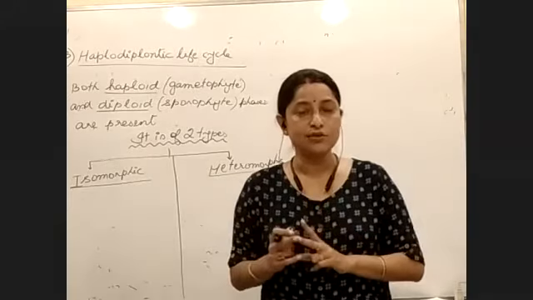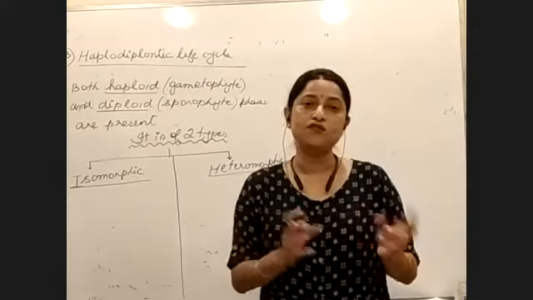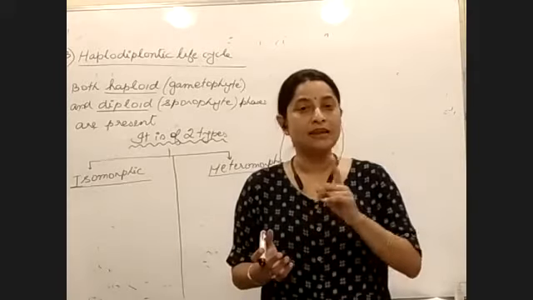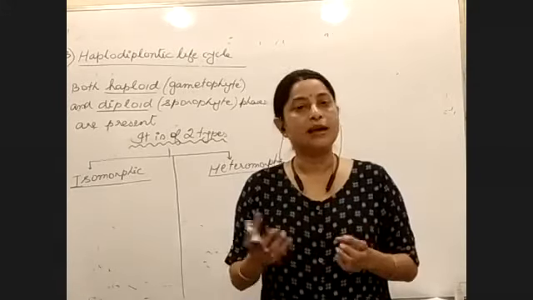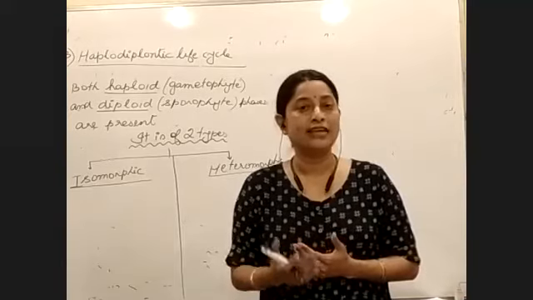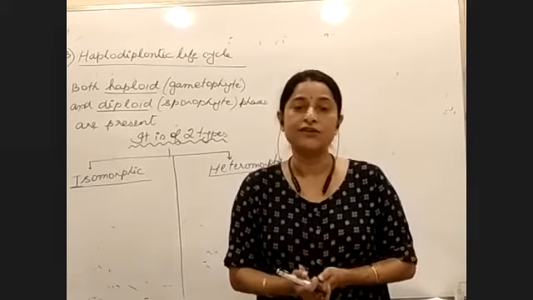In case of isomorphic, the fusing gametes are formed from the same thallus. The adult plant produces two gametes, male gamete and female gamete. Since we are talking about algae, we know that obviously they will undergo sexual reproduction.